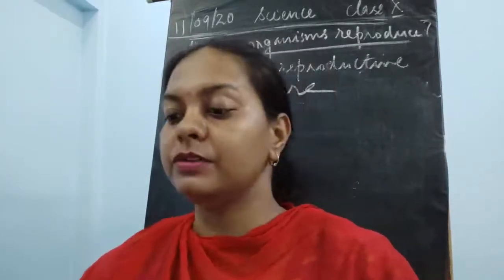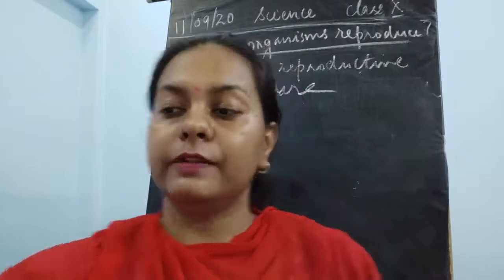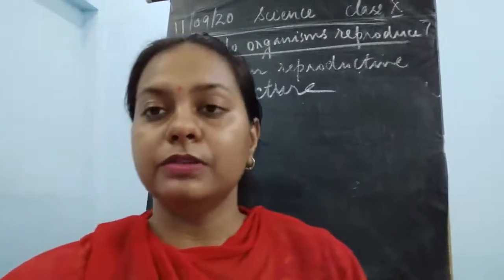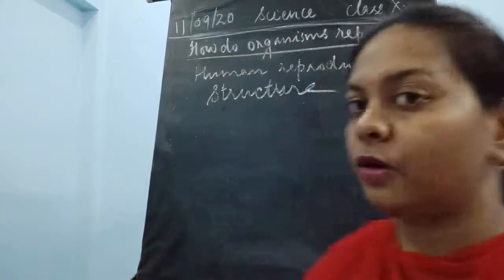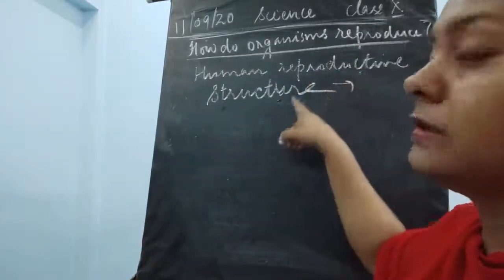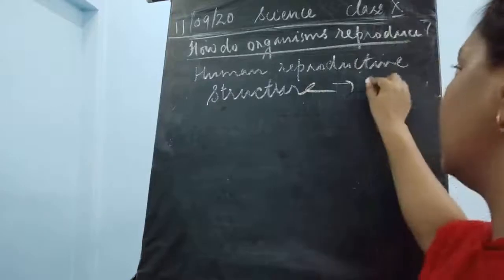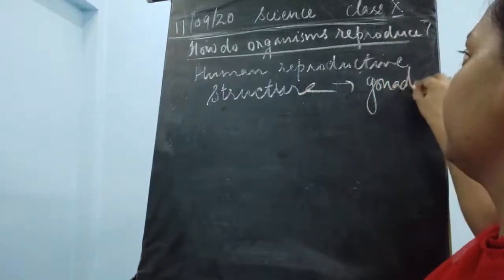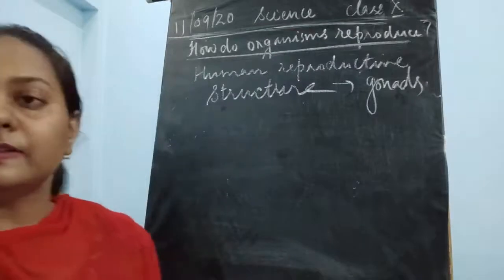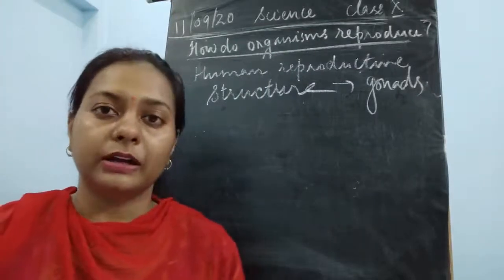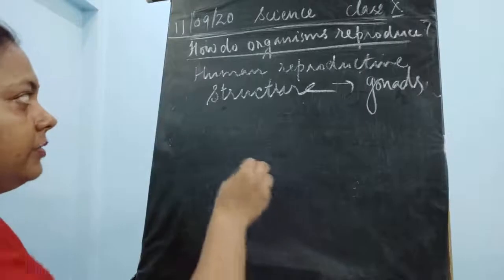Why? Because we need to study the different gametes which are produced in the different reproductive organs, and these reproductive structures are also known as the gonads. So we have to study two reproductive structures: one is the male reproductive structure, and the second is the female reproductive structure.